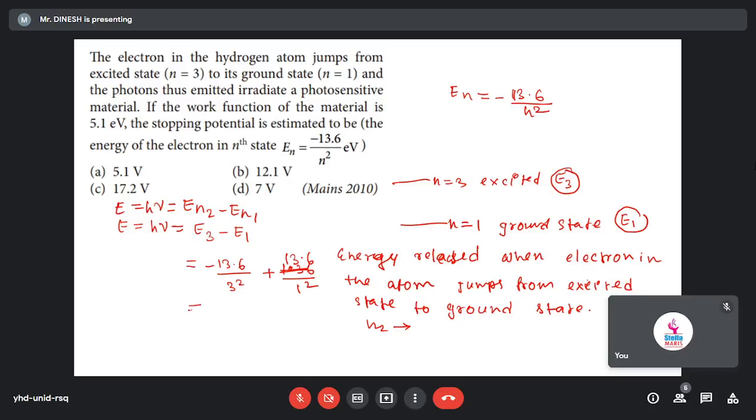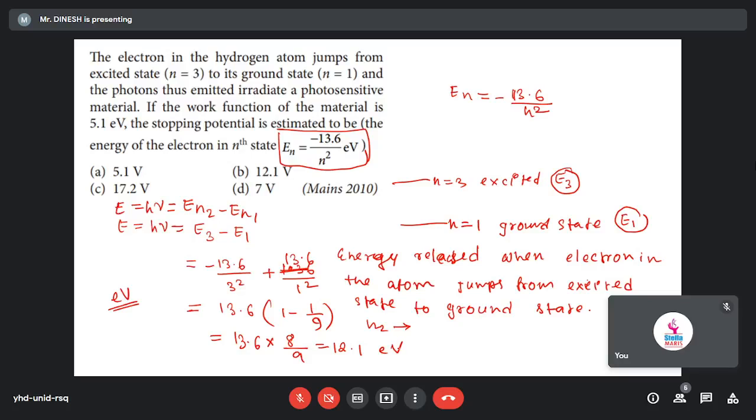If we take 13.6 common, this will be equal to 1 minus 1 by 9, that means 13.6 into 8 by 9. If you do the multiplication, you will get nearly 12.1. Energy will always be in eV, because the En formula is in eV. So this will be equal to eV only, electron volt.